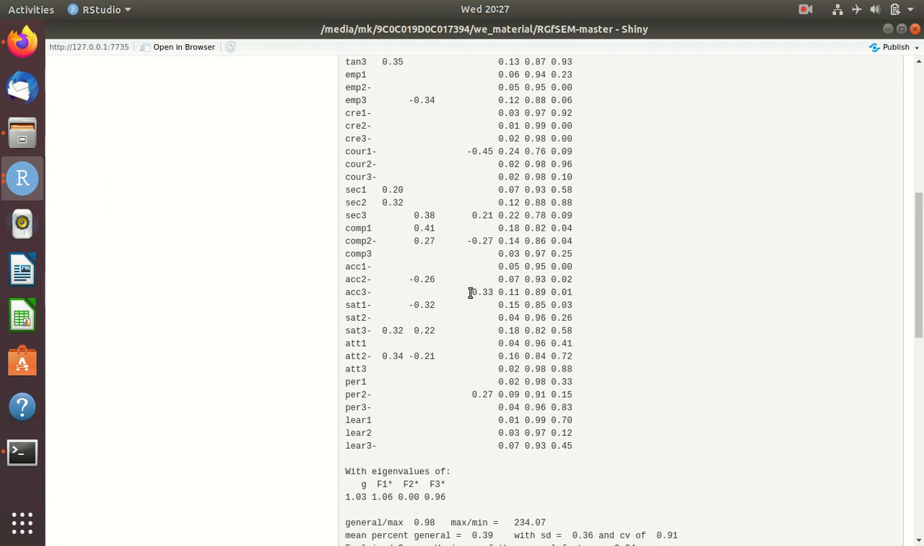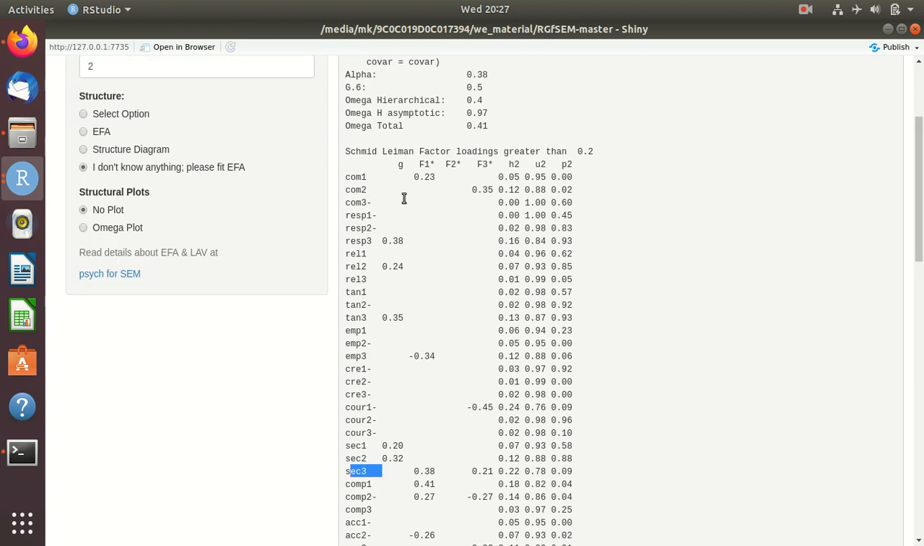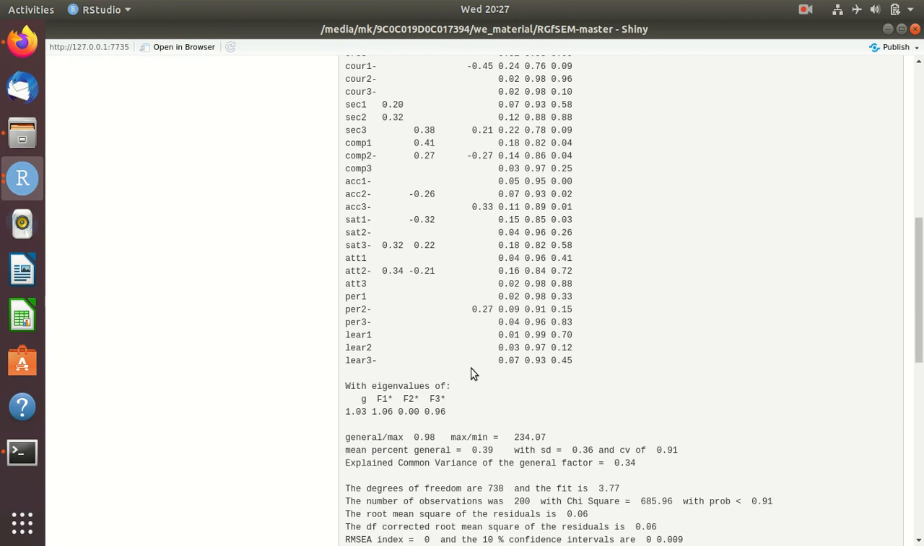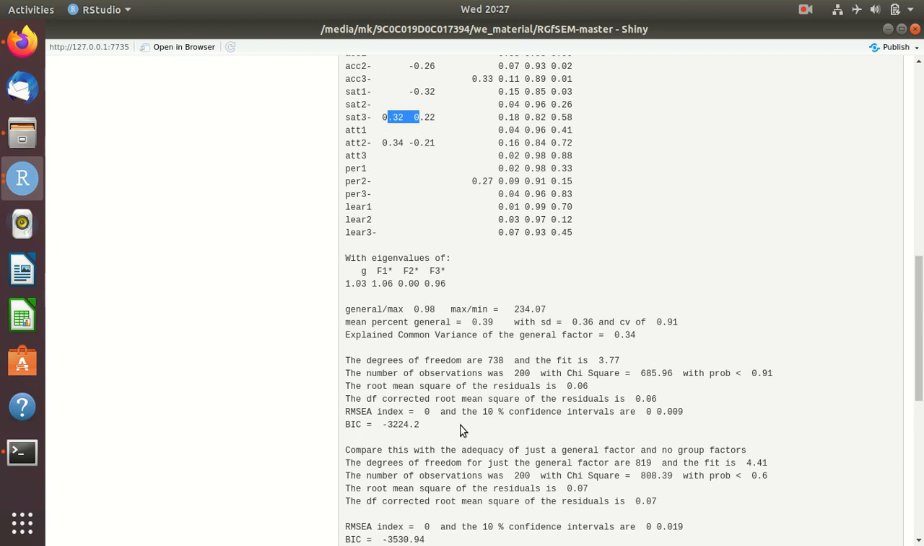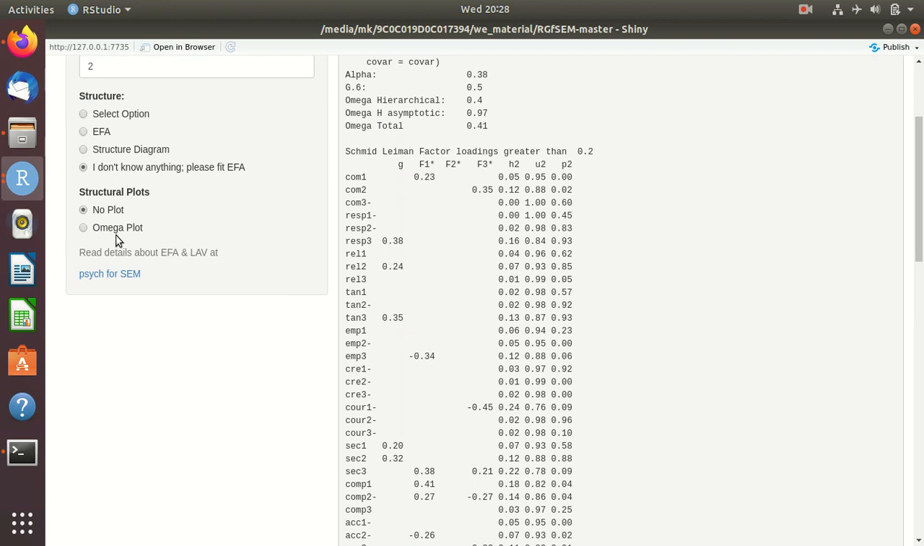Now you see here this dimension explains accuracy, competencies, and security, and then also communication. And this explains perception but not satisfaction. So that way we can just analyze this data set.